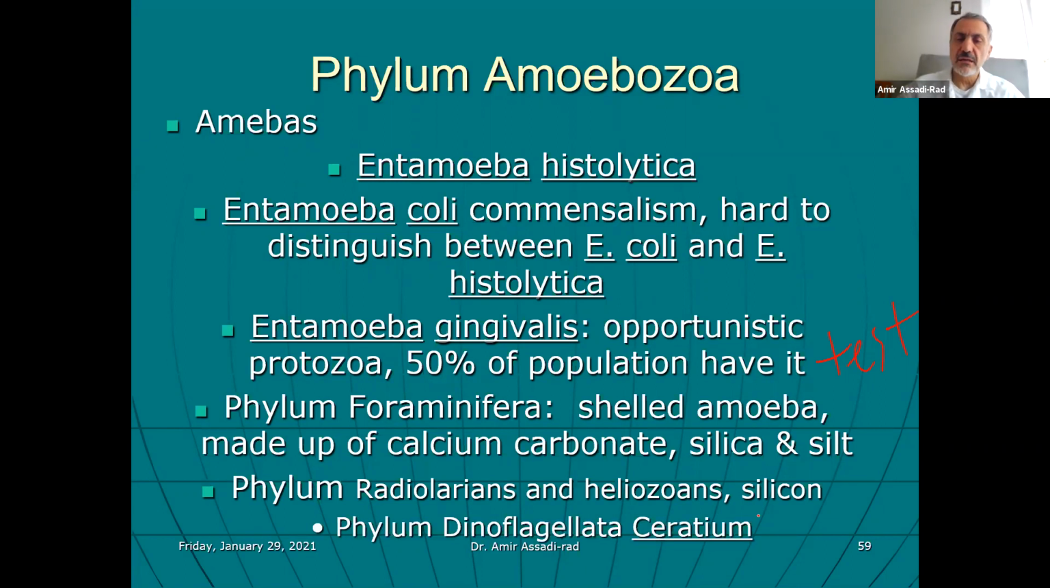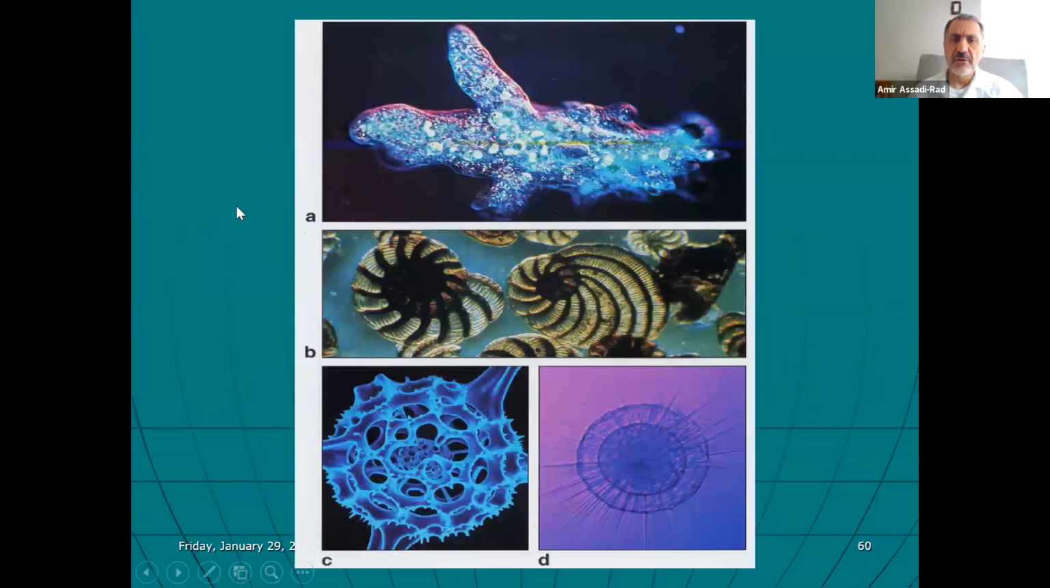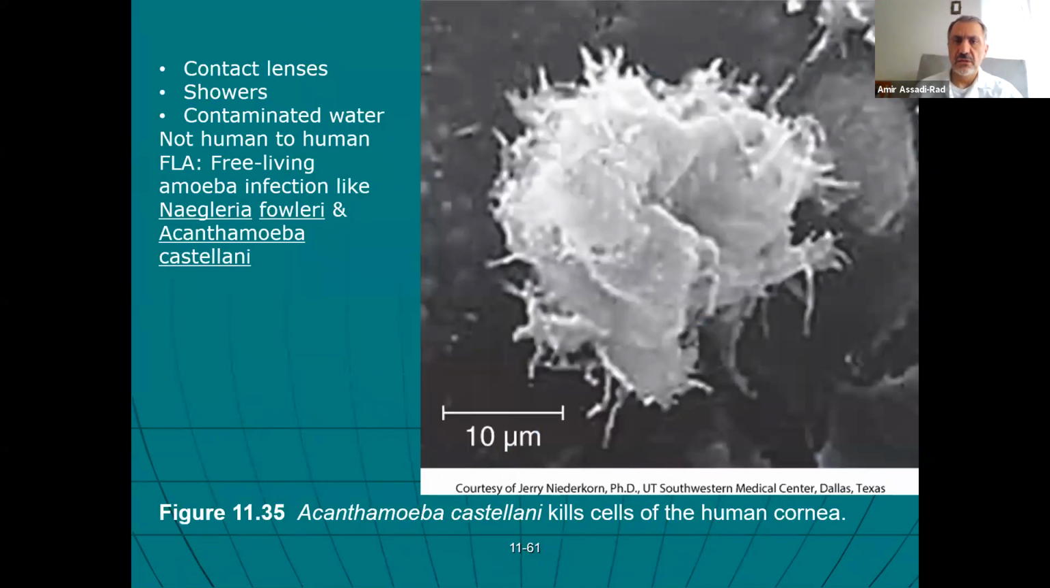We have a slide of each one of them. We have a microscopic slide of Ceratium, which belongs to phylum Dinoflagellates. Then the phylum Radiolarians, we have a slide of it, and we have a slide of Foraminiferans. Here they are, some amoeba, and here are the radiolarians, and then foraminiferans, heliozoans, and so on and so forth. These are the organisms.